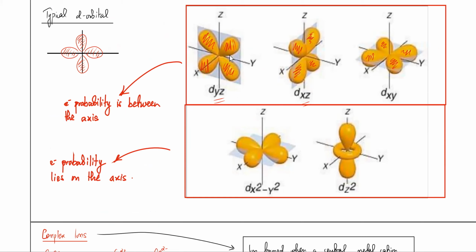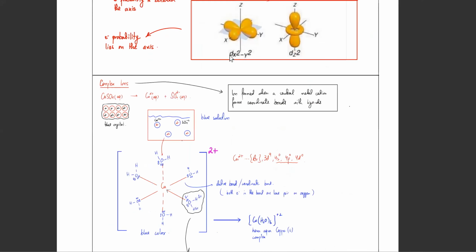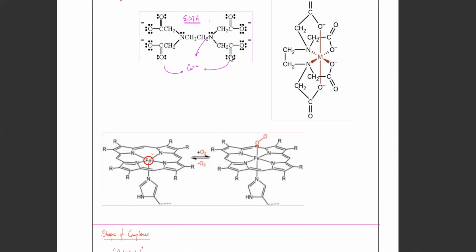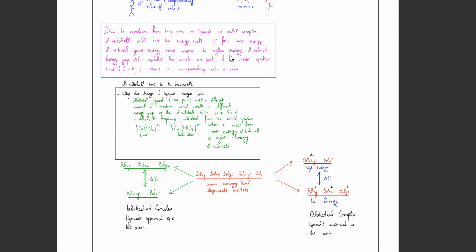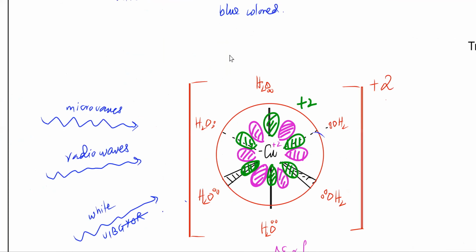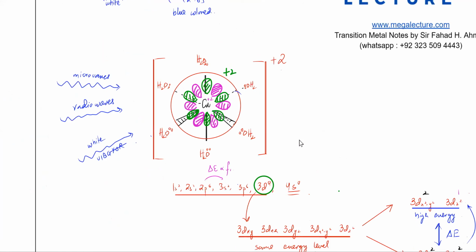When I say on the axis, what I basically mean is क्योंकि axis तो कहीं पे भी draw नहीं है ना, so when I say on the axis, what that means is कि ligand जहां से आ रहा है ना, उसको मैं axis कह रहा हूँ, और उसके सामने जो orbital पड़ा है ना, that would be the one that would be lying on the axis. Is that clear? जी, ठीक.